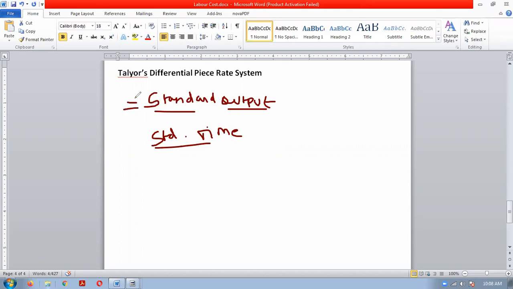First let us understand what is a standard output and a standard time.